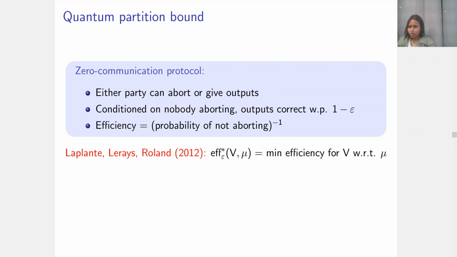Laplante, Lerays, and Roland introduced the quantum partition bound, which is the maximum probability of not aborting, or the minimum efficiency, of a zero communication protocol that computes F correctly with respect to a distribution mu. And they showed that the log of this is a lower bound for the distributional quantum communication complexity with respect to the distribution mu.